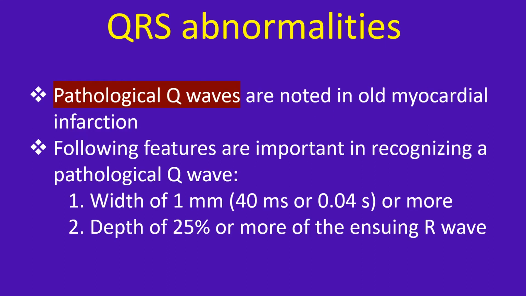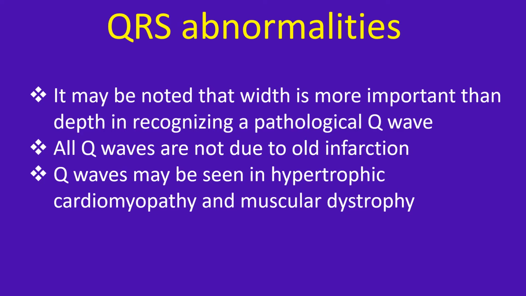Pathological Q waves are noted in old myocardial infarction. Following features are important in recognizing a pathological Q wave. 1. Width of 1 mm or more. 2. Depth of 25% or more of the ensuing R wave. It may be noted that width is more important than depth in recognizing a pathological Q wave.